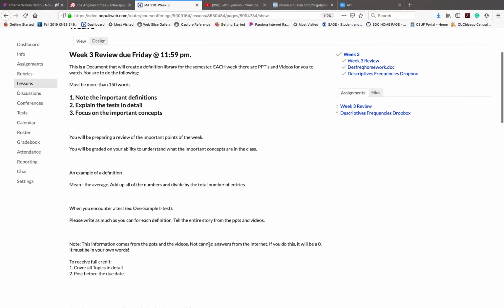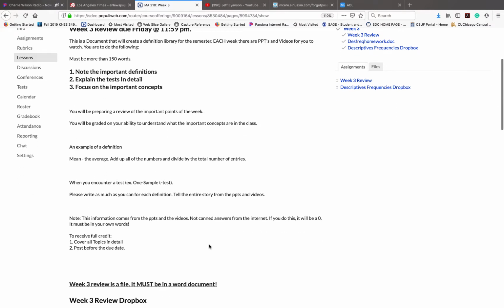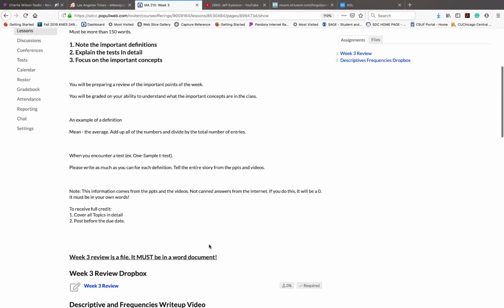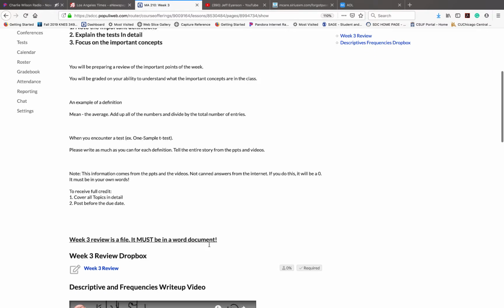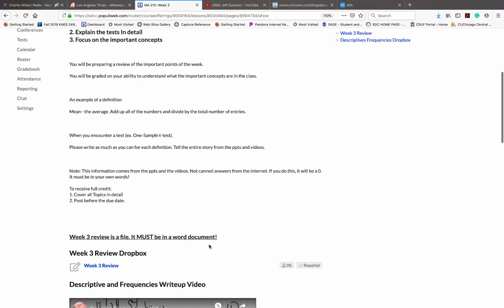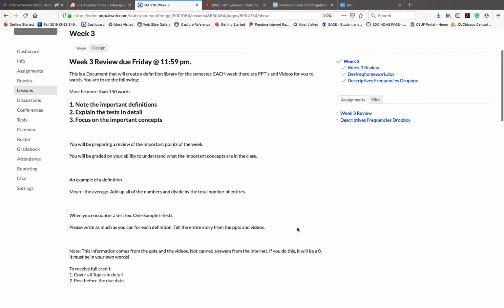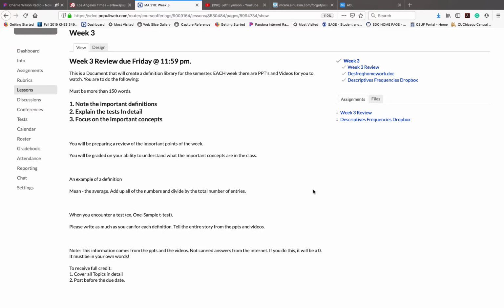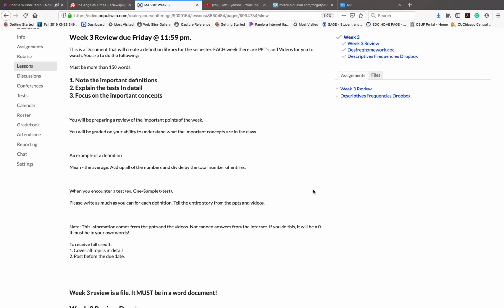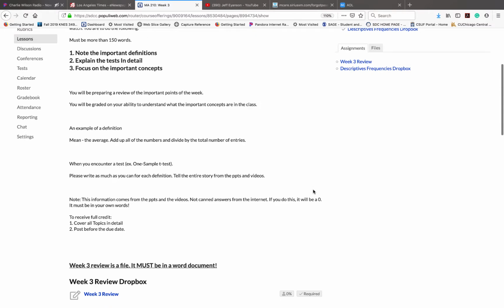You need to read this and make sure that you understand that you're talking about every single item in this week, and be very thorough. It says 150 words, but there's no excuse for being 175 words. It means you just kind of glanced over everything. It needs to be thorough. This is your final review document, so please make sure that you're being complete.